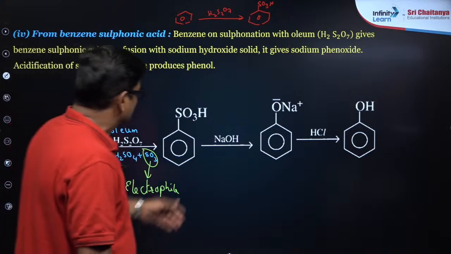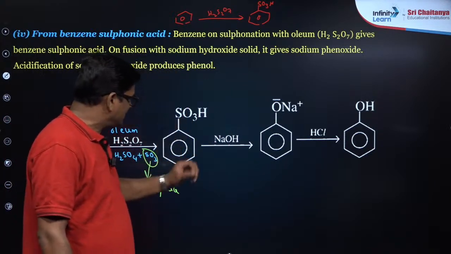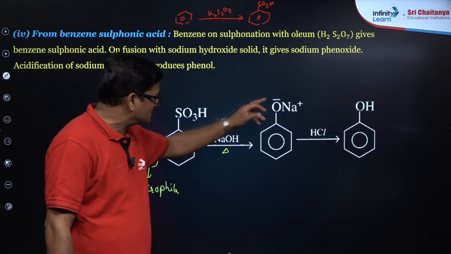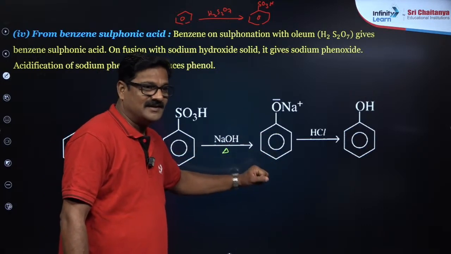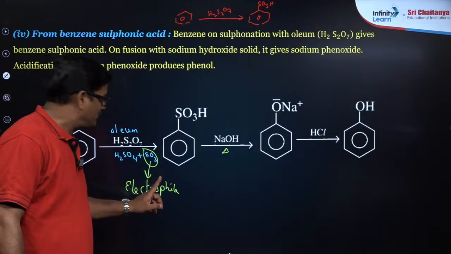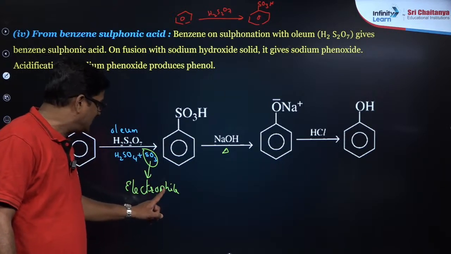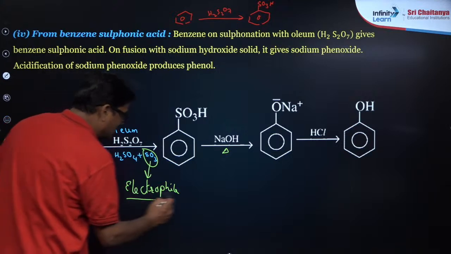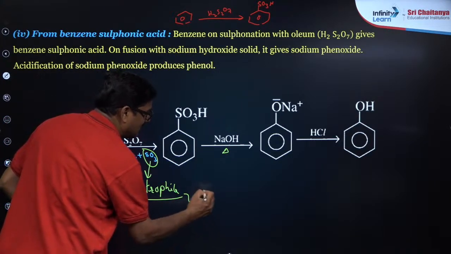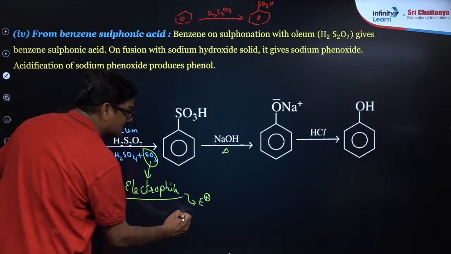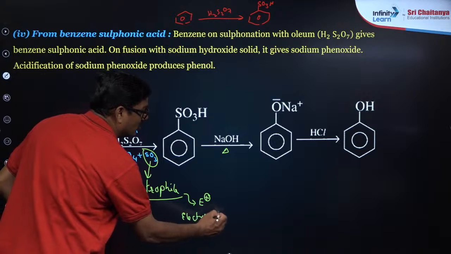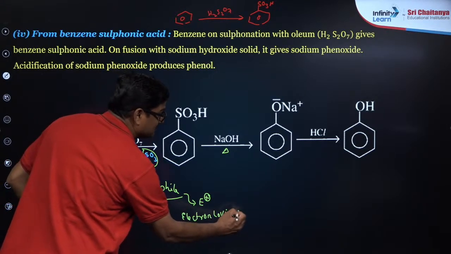Right. When this benzene sulfonic acid is treated with sodium hydroxide and fused, you get sodium phenoxide. And an electrophile is an electron poor species, indicated like this. It is an electron seeking species, an electron loving species you can say.